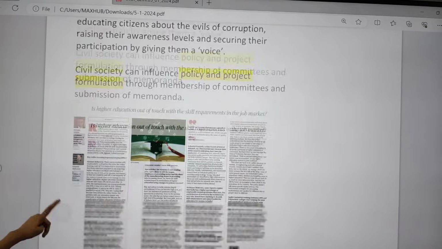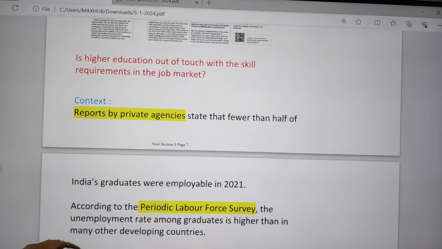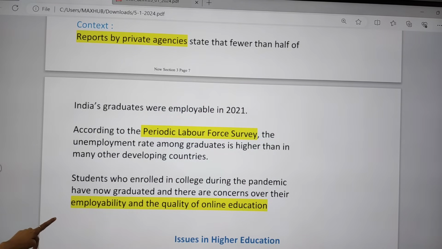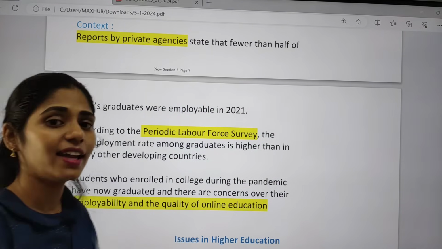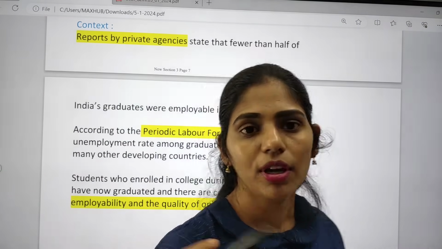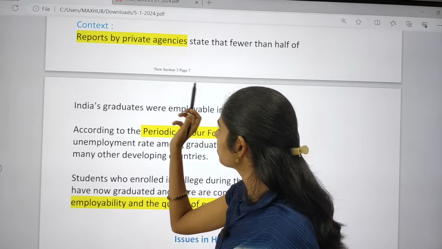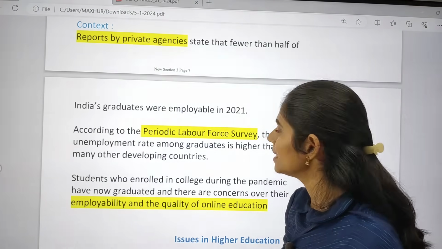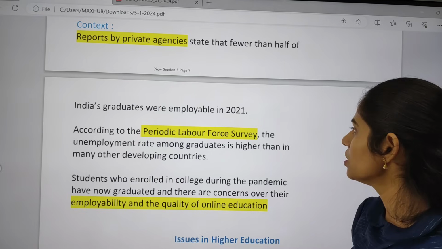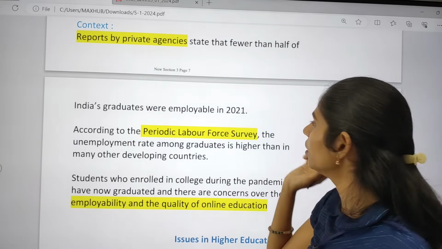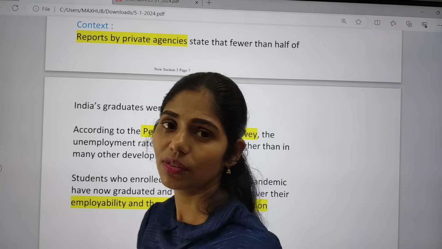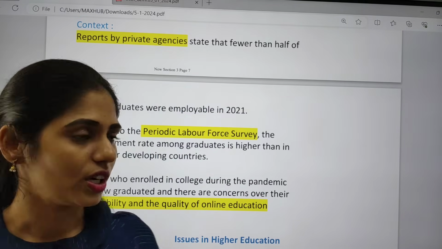The next topic is higher education and the challenges it faces. What is the meaning of higher education, and why is it in the news now? Recently a report by a private agency was released, and it said that fewer than half of Indian graduates of 2021 are employed. Less than half of those who graduated in 2021 got employment opportunities.